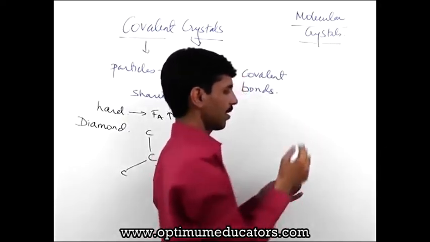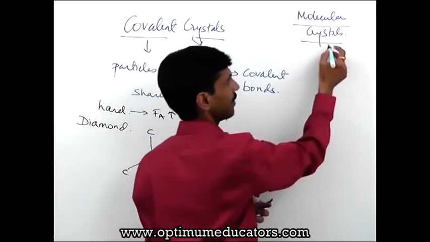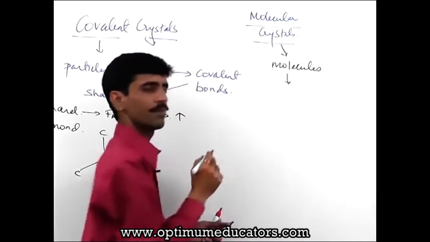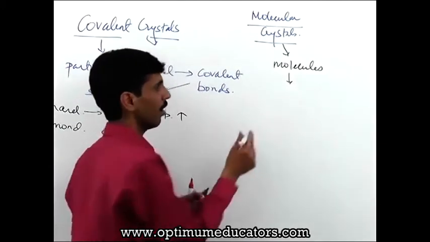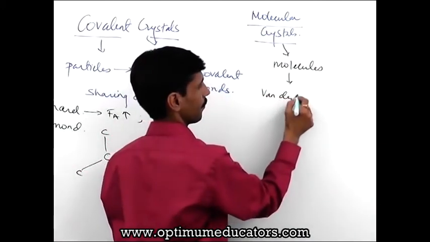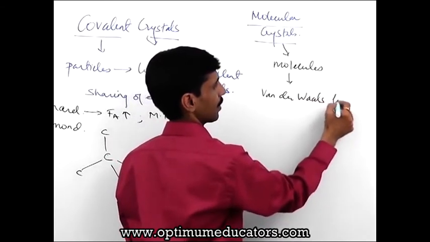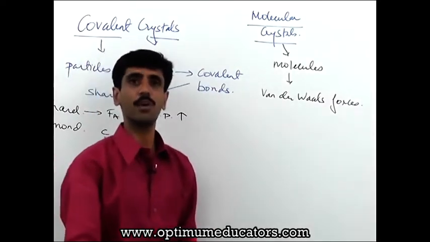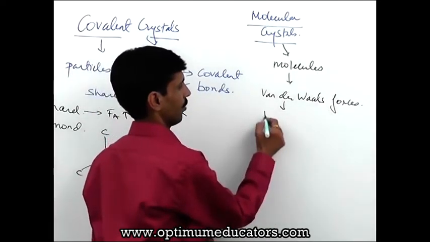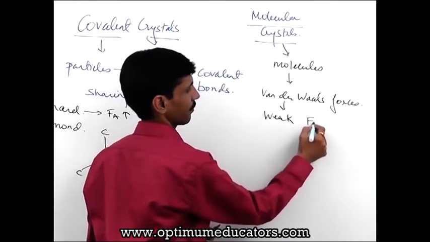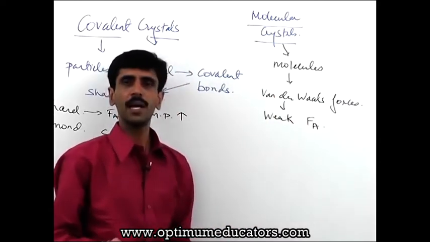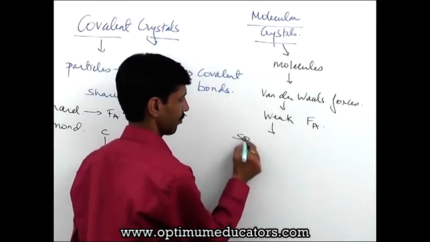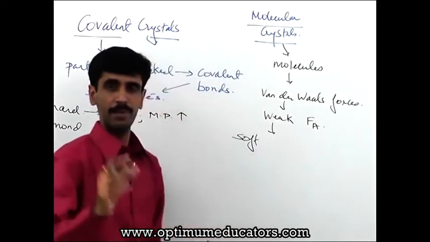Now when you talk about molecular crystals, here the constituent particles are going to be nothing but what? Molecules. And they are going to be attached with each other, bonded by means of van der Waals forces. And you must have heard that van der Waals forces basically are what? Weak forces. So there is going to be a weak force of attraction. Okay? And this force of attraction is weak, which means the solid is going to be soft and it can be easily cut.